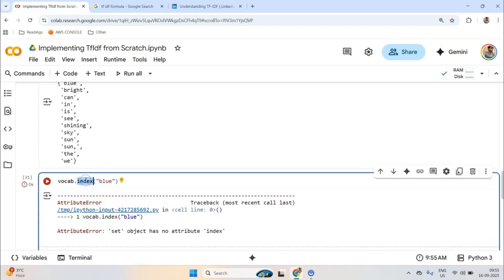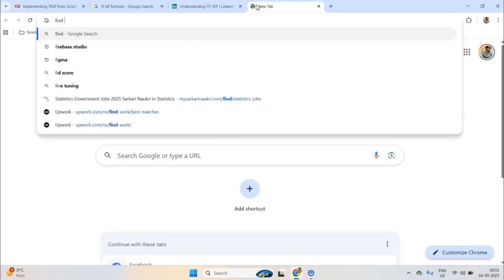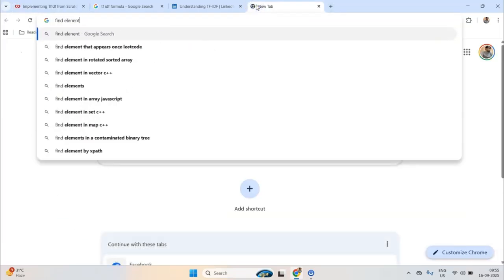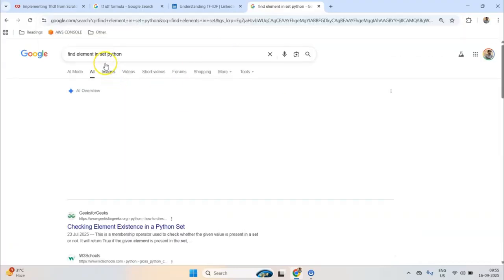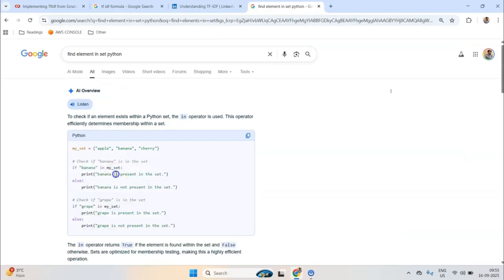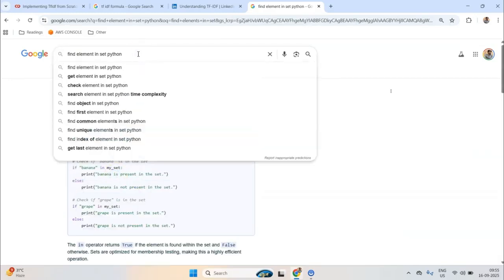Maybe find, one second. Find elements in set. I need to find the index, right?